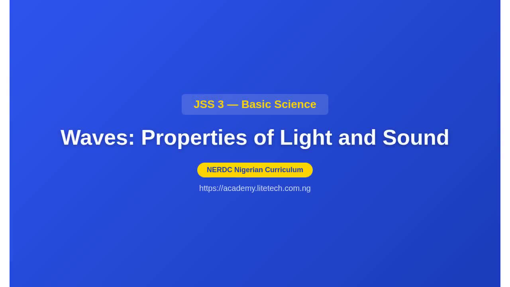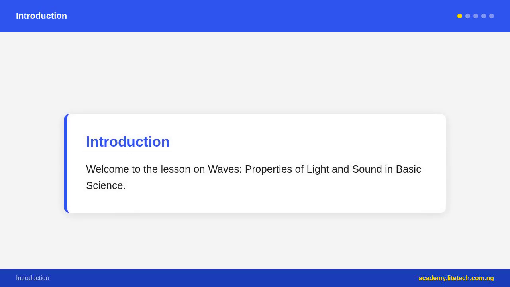Today we study waves, specifically the properties of light and sound. What is a wave? A wave is a disturbance that travels through a medium, transferring energy from one place to another without transferring matter. Waves are classified as transverse waves, where the vibration, or oscillation, is perpendicular to the direction of travel. Examples: light waves, water waves, radio waves.